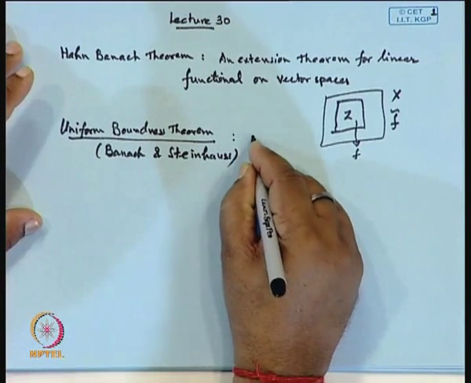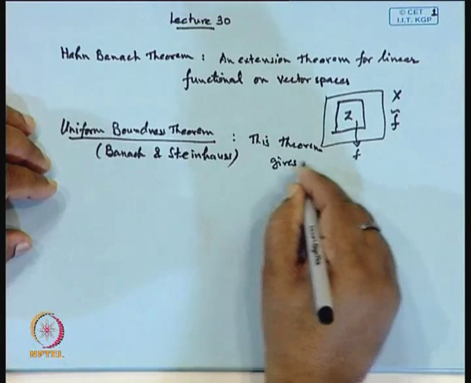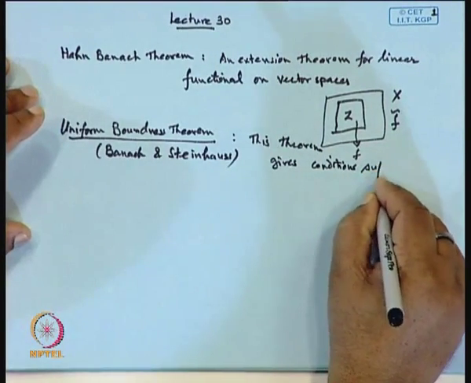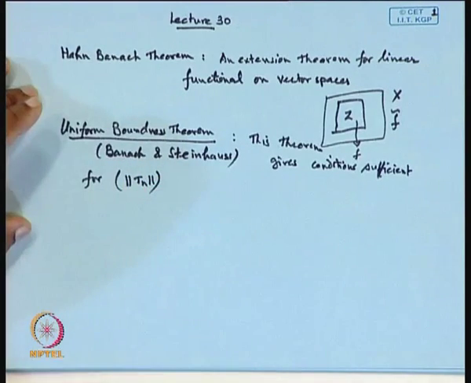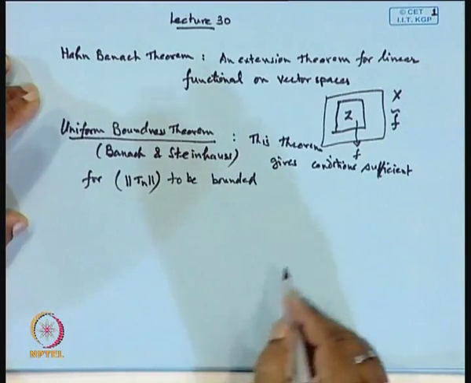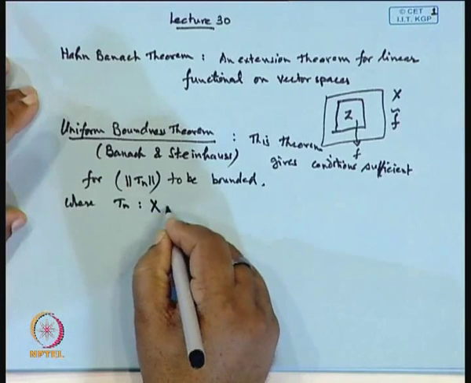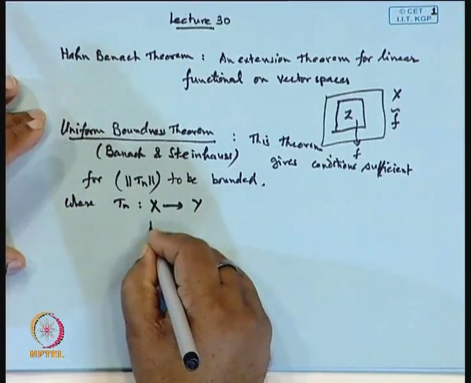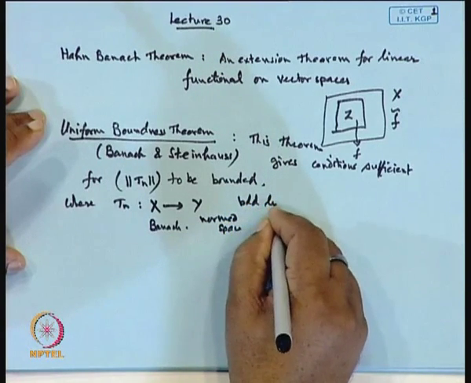This theorem gives sufficient conditions for the sequence of norms of T n to be bounded, where the T n's are bounded linear operators from a Banach space X to a norm space, say Y. This is a Banach space and this one is the norm space, and these are bounded linear operators.